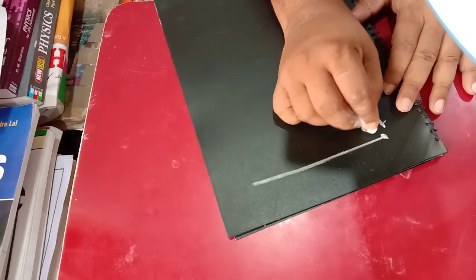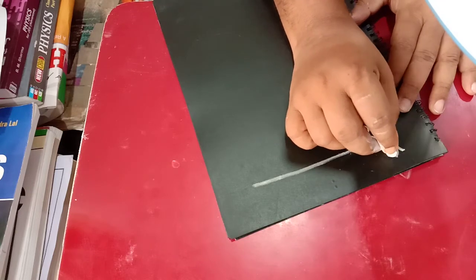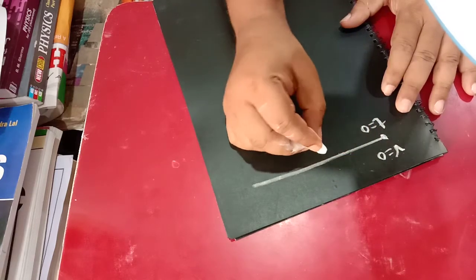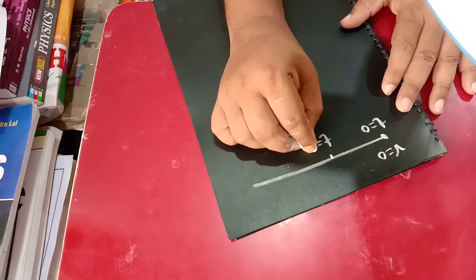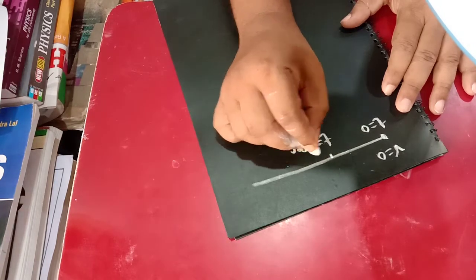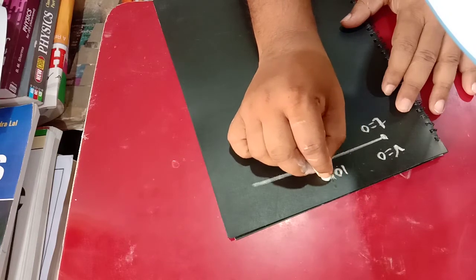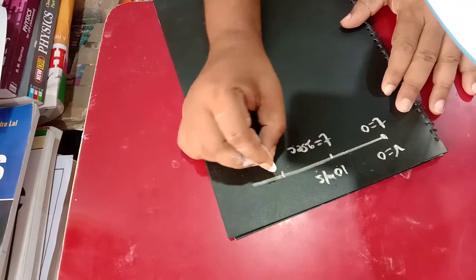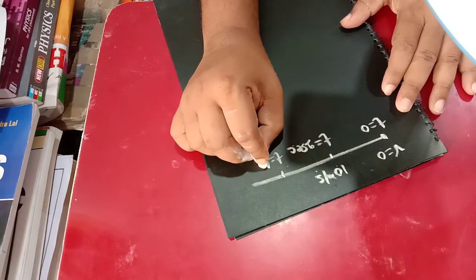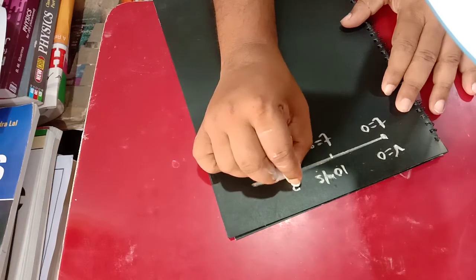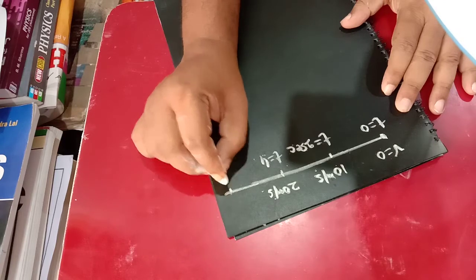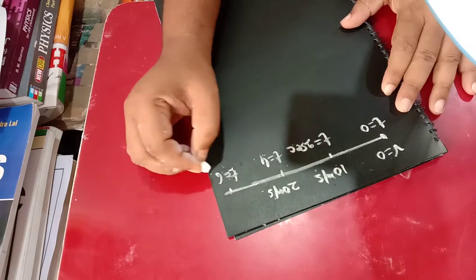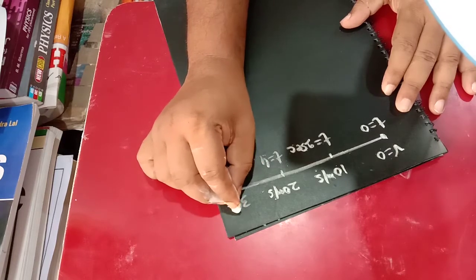and you are getting the velocity v equal to 0, starting from rest. Here t equal to 2 second and we are having the velocity 10 meter per second. Here the time is 4 second and the velocity is 20 meter per second, and here you get t equal to 6 second and velocity is 30 meter per second.